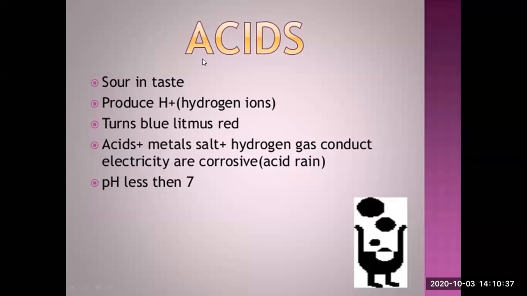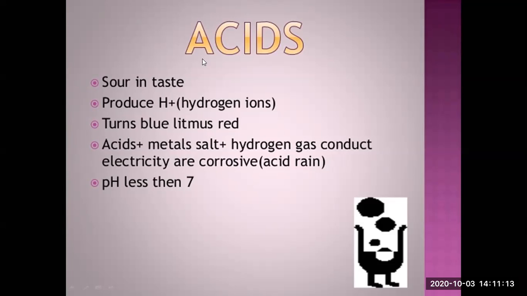Because the pollution and gases which are present in air get mixed with rainwater and form acids. And that acid comes along with the rain and can cause harm to our skin, monuments, or animals as well.